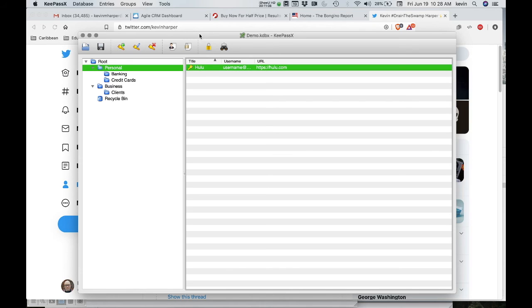So then on my phone, once it's installed, I make sure I have Dropbox installed on my phone, and then I browse in my KeePassX or KeePass 2 Android on my phone. I browse to open the file from Dropbox and synchronize from there.